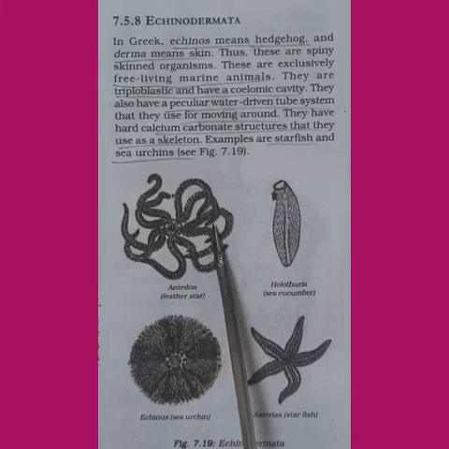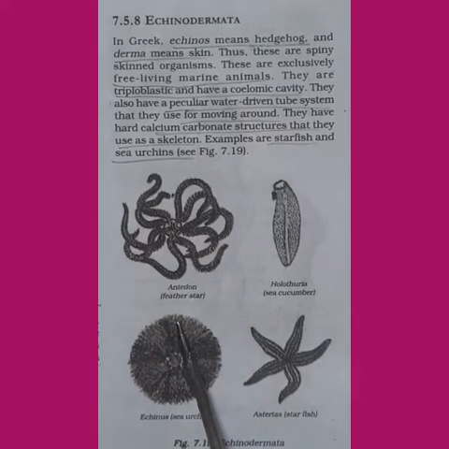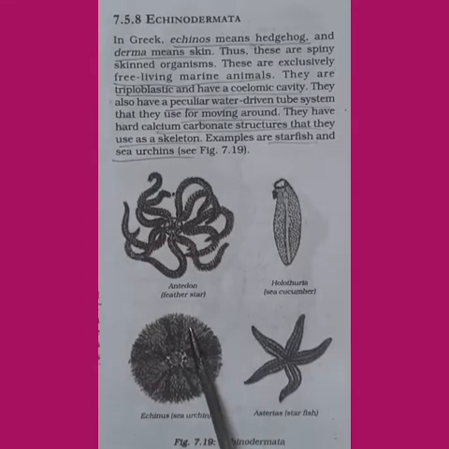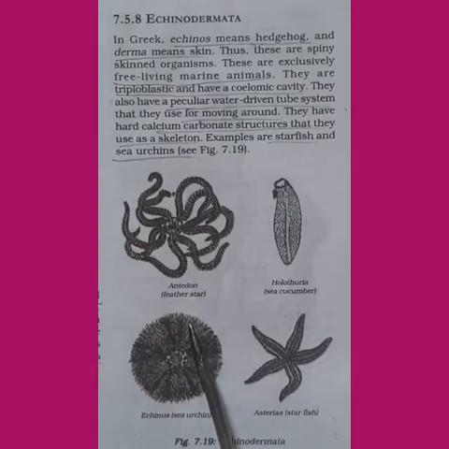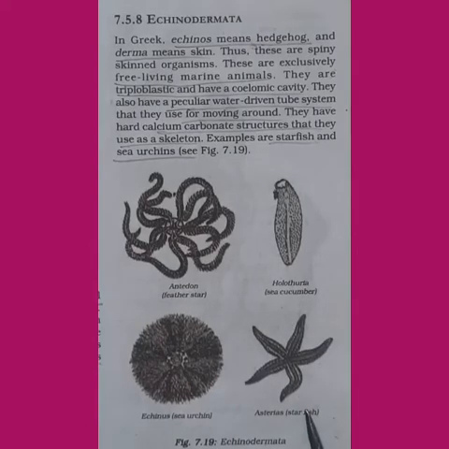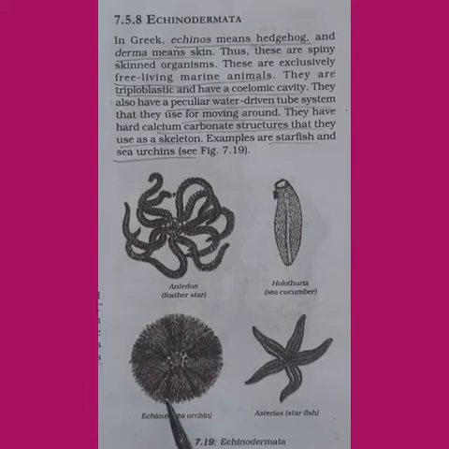They have hard calcium carbonate structures that are used as a skeleton. A few examples of animals belonging to Echinodermata are sea cucumber, starfish, feather star, sea urchin, Echinus.